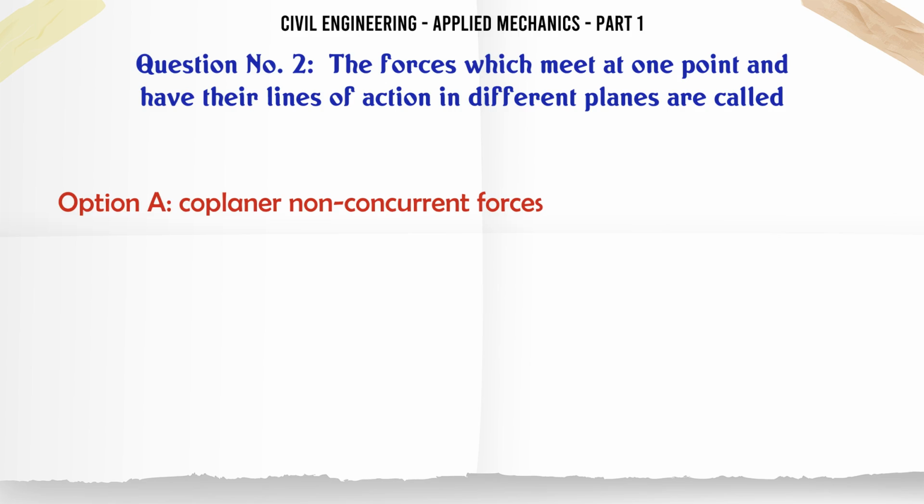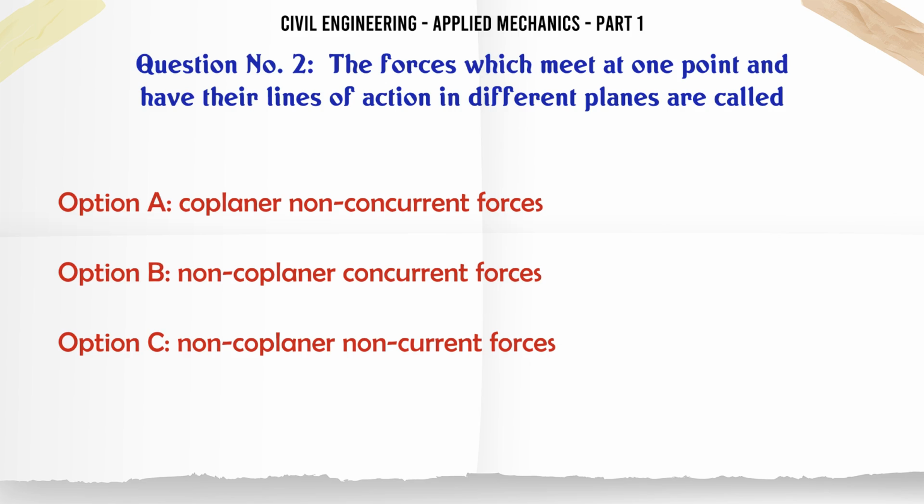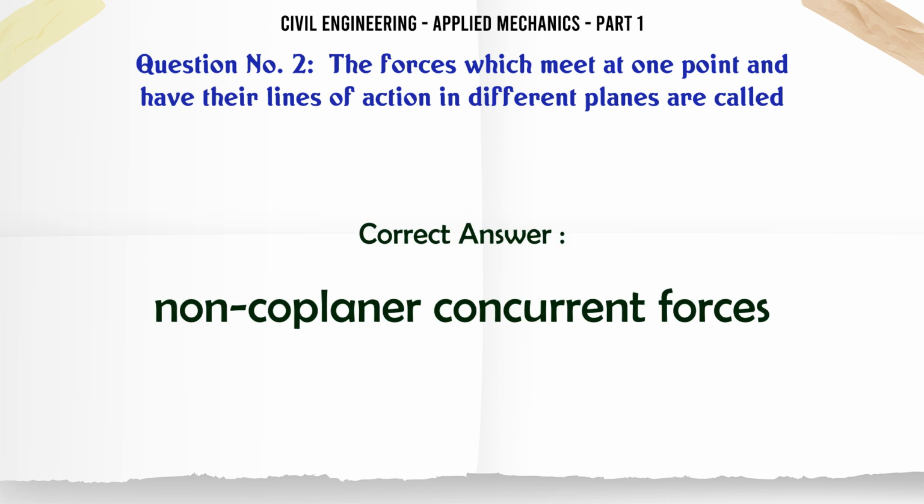The forces which meet at one point and have their lines of action in different planes are called: A. Coplanar non-concurrent forces. B. Non-coplanar concurrent forces. C. Non-coplanar non-concurrent forces. D. Intersecting forces. The correct answer is non-coplanar concurrent forces.